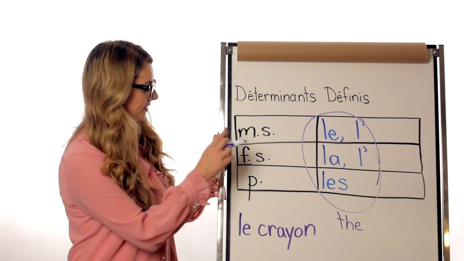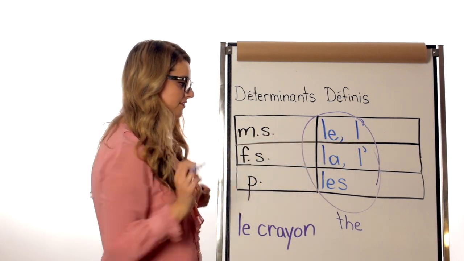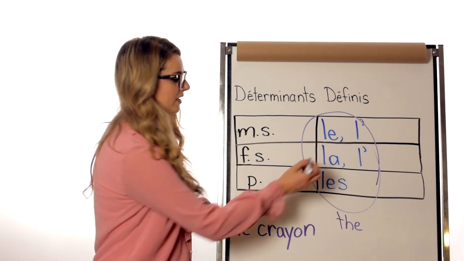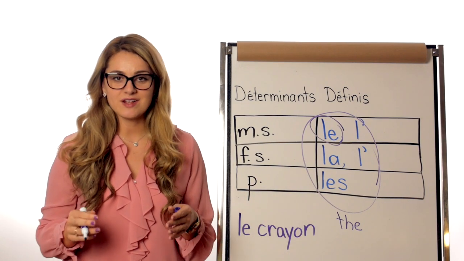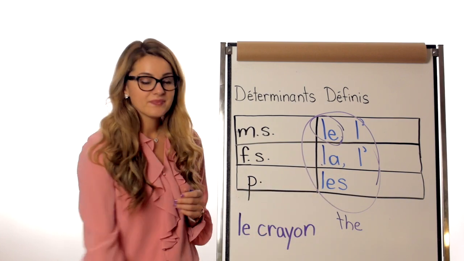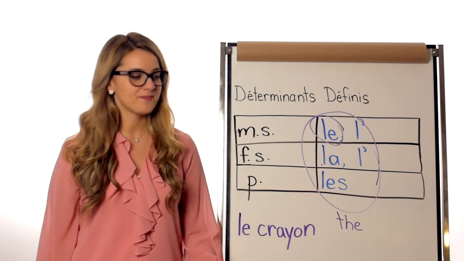So, le or l'apostrophe is masculin, singulier. Le is always masculin, singulier. Okay? La is always féminin, singulier.